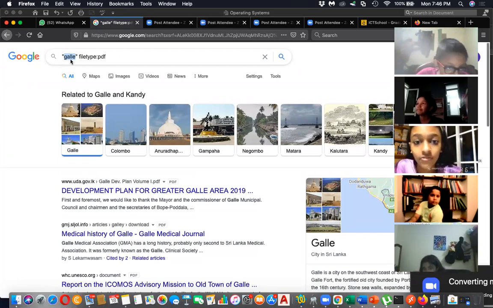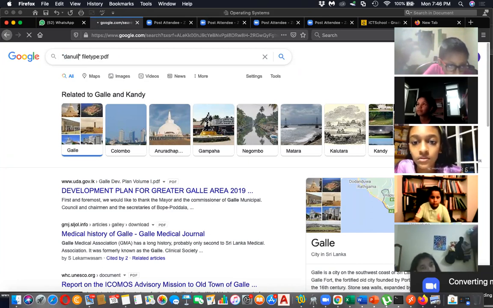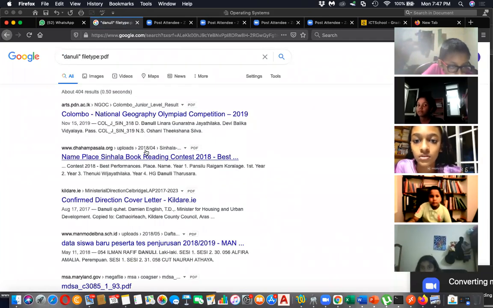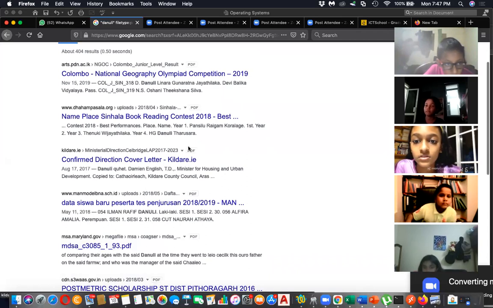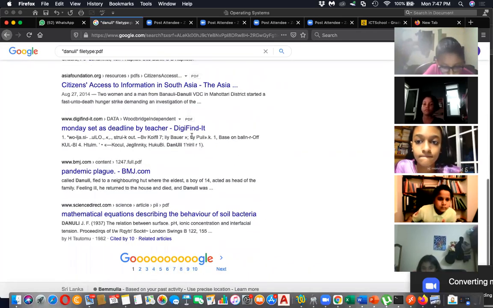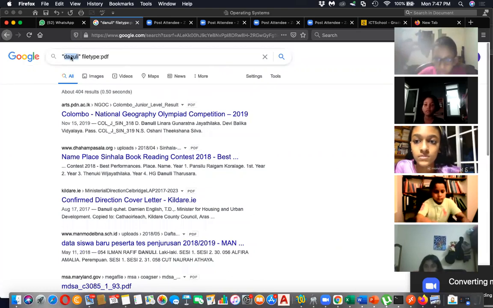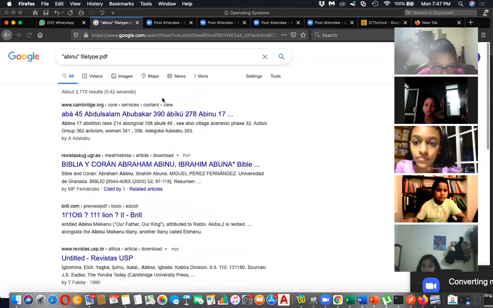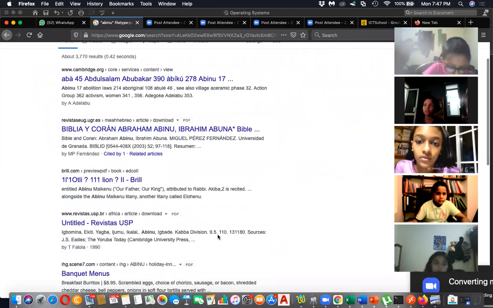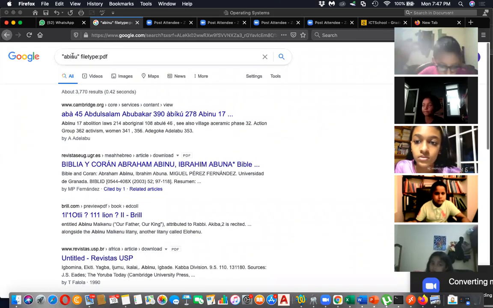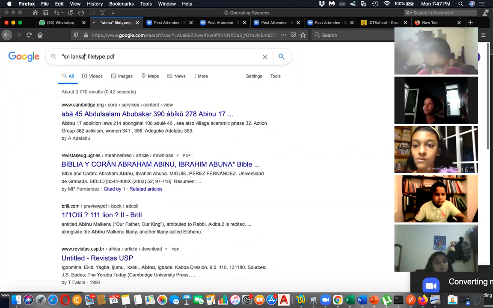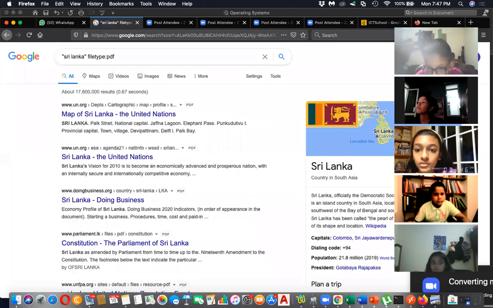Okay, let's put Danoli, file type PDF. Then you will get PDFs that have the name Danoli in them. Or you can say Abinu, file type PDF. It will give the files with Abinu in the PDF. But you can put anything: Sri Lanka or India or Pakistan or Canada or any city name, or even your name.